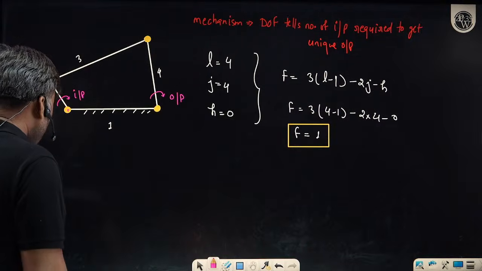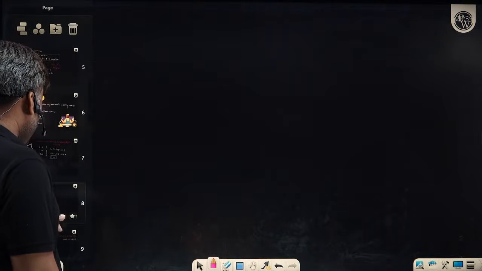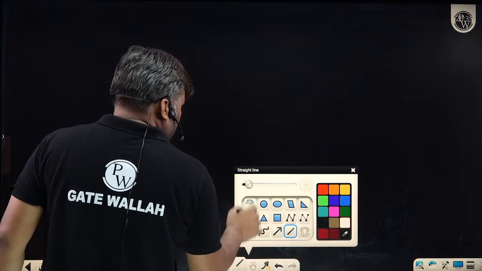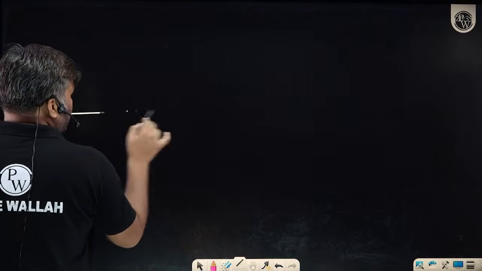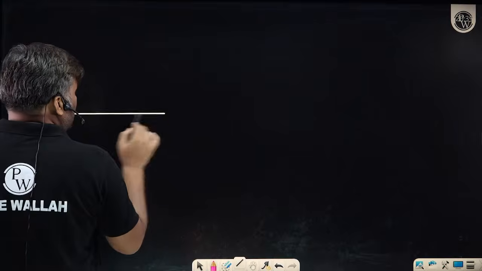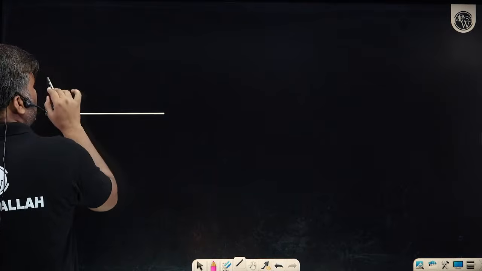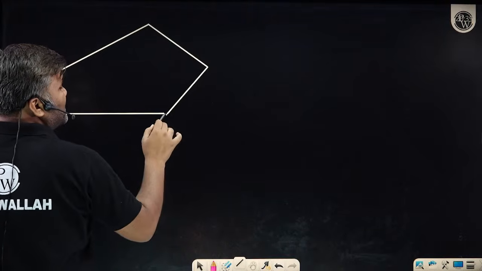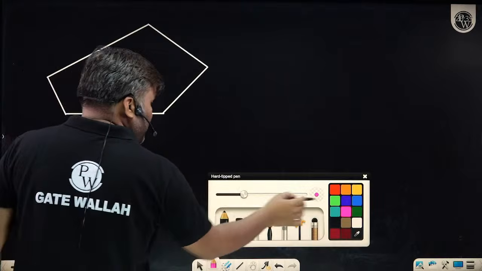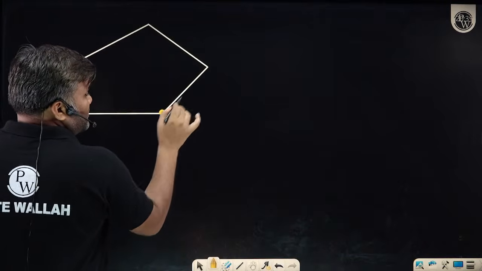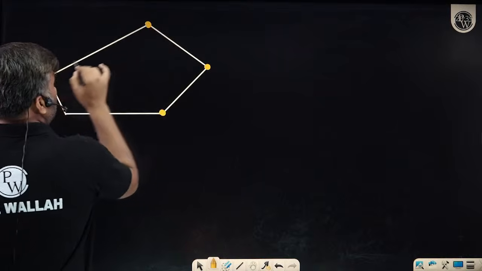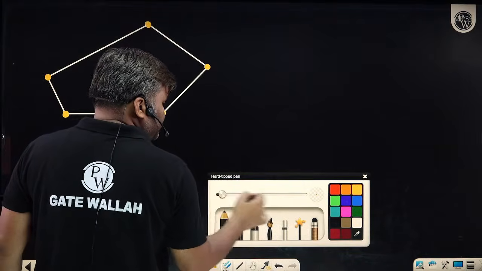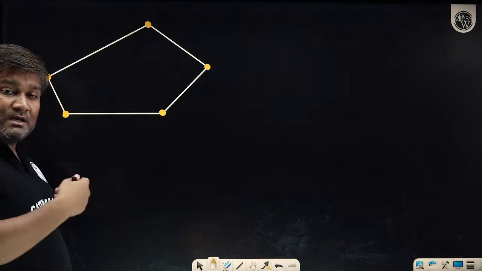Understood? On the other hand, suppose I have another situation. Link number 1 is connected to 2, 2 is connected to 3, 3 is connected to 4, 4 is connected to 5, and 5 is connected to 1. We may have a situation like this. Another case: pin joint, pin joint, pin joint, pin joint, pin joint. Now again, do the same thing.